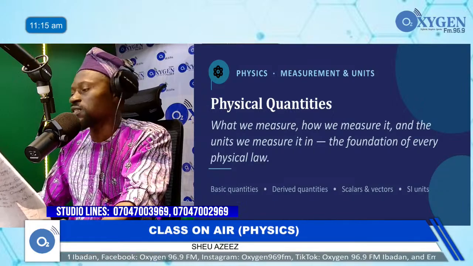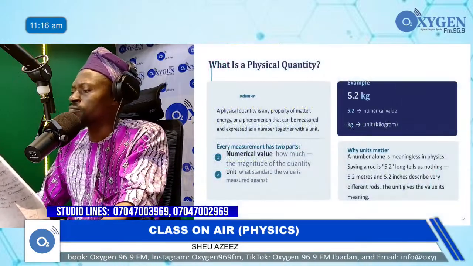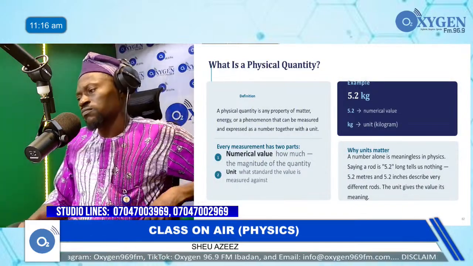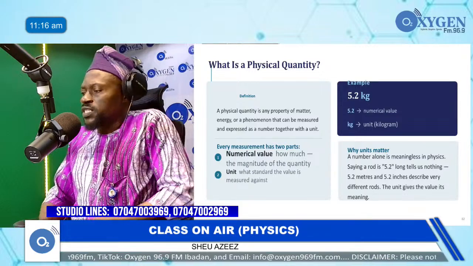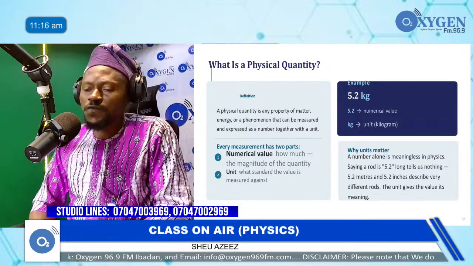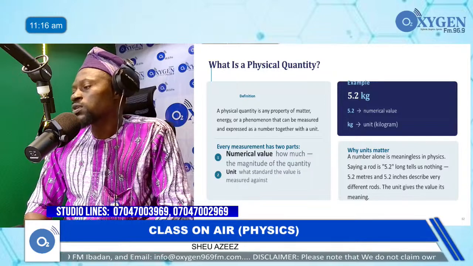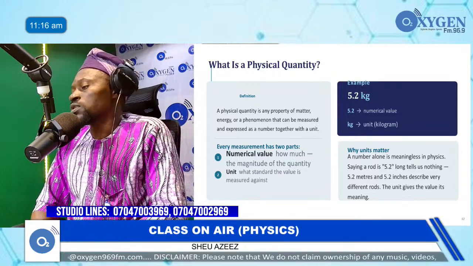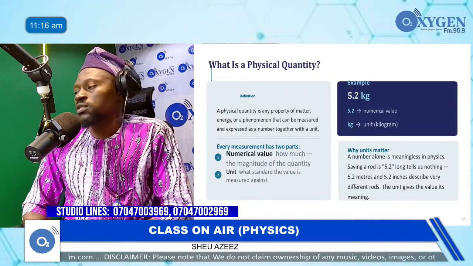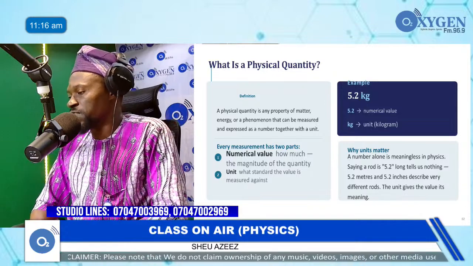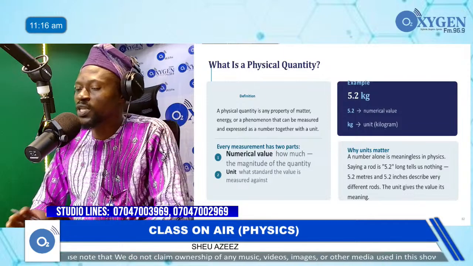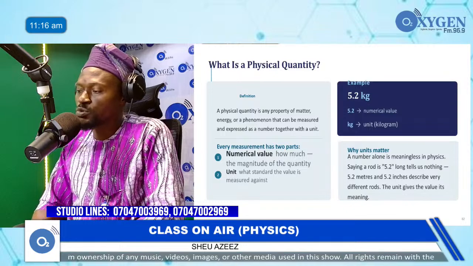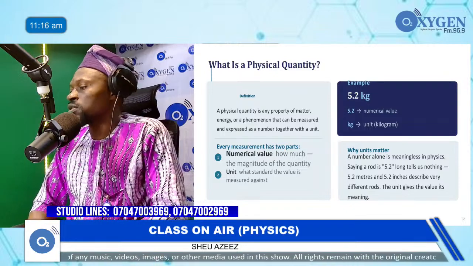Don't forget, I mentioned under the definition for physical quantity, I said if you can measure and give it a numerical value and unit, that means you've done physics. So these two things go hand in hand: the numerical value and the unit.